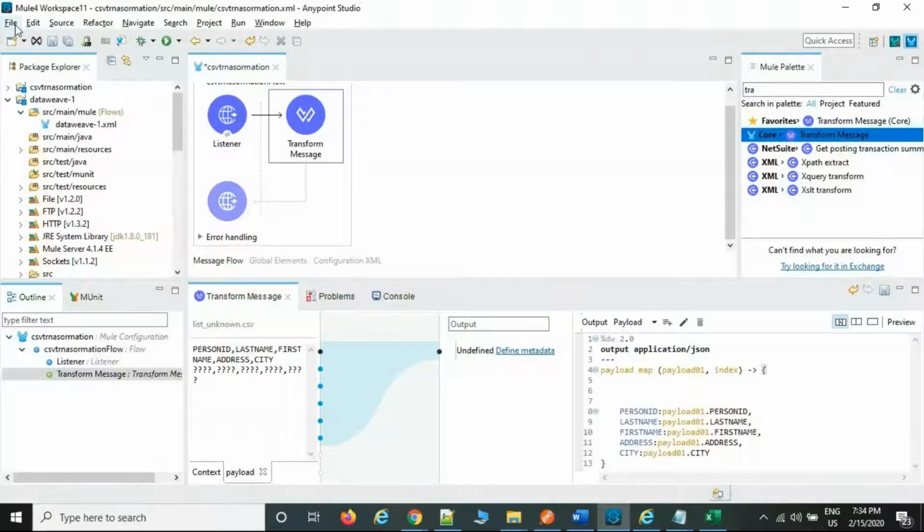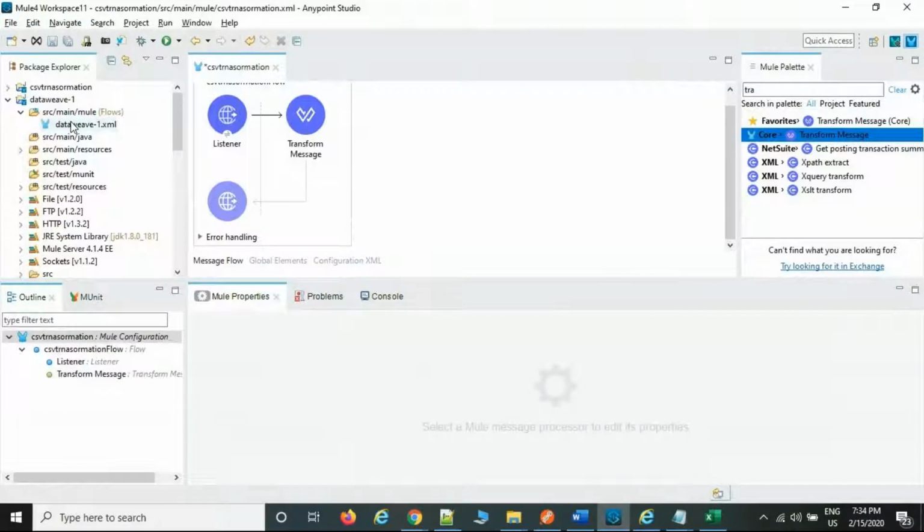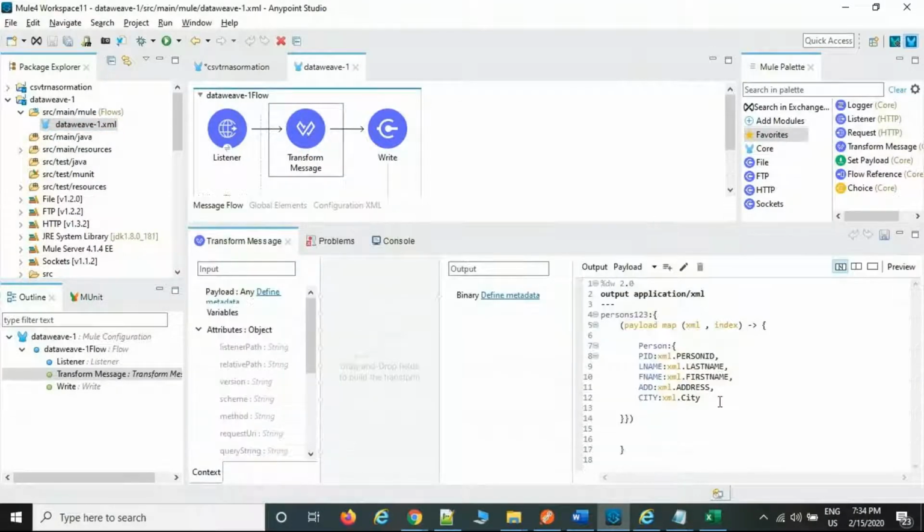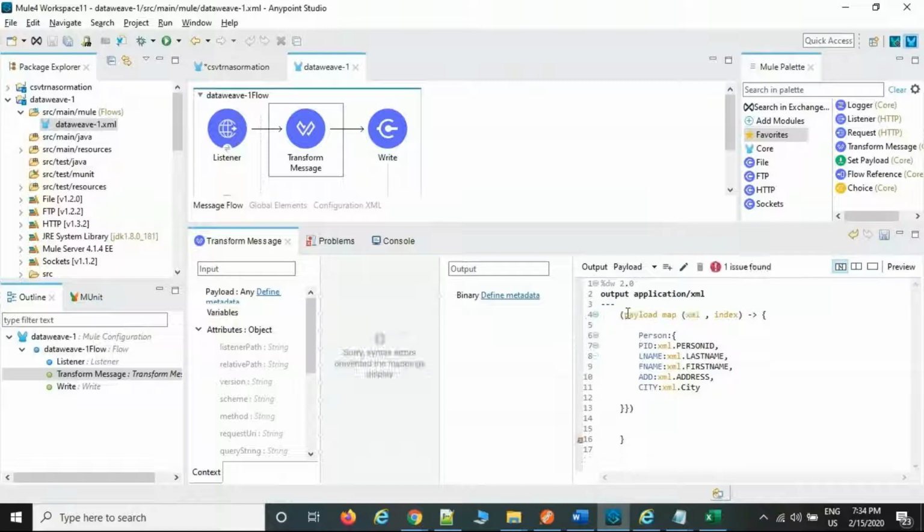take one more project, anything, or else take this one. It's already available, right? So this is a normal JSON to JSON transformation, just to modify the file structure. Okay, then this is the one: first ID, last name. This is the normal JSON format I'm going to convert. JSON only. Okay, payload map, this one also.